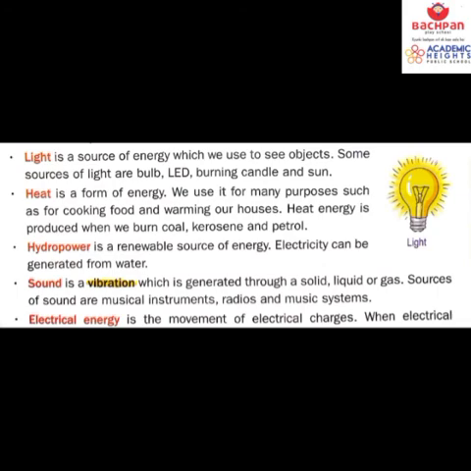So bache, you should remember that the speakers produce the sound, and the energy generated is sound energy. Sound is a vibration which is generated through a liquid, a gas, or a solid. And sources of sound energy are musical instruments, radios, and even music systems.